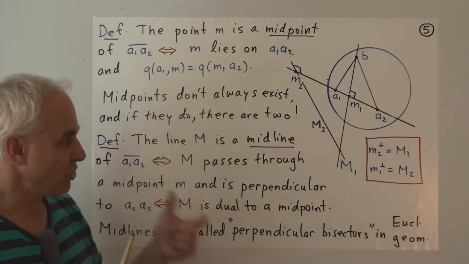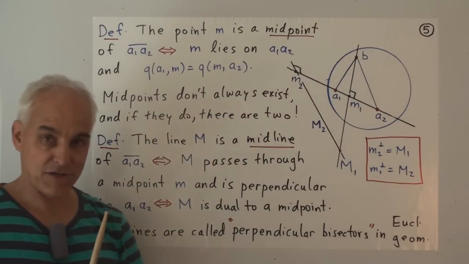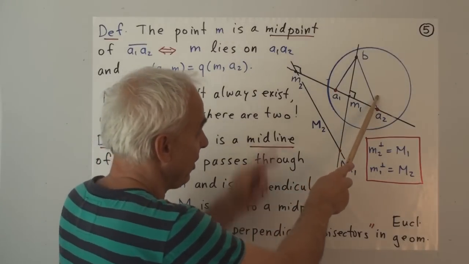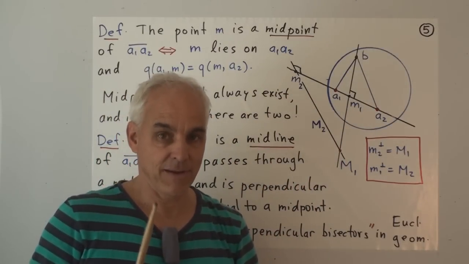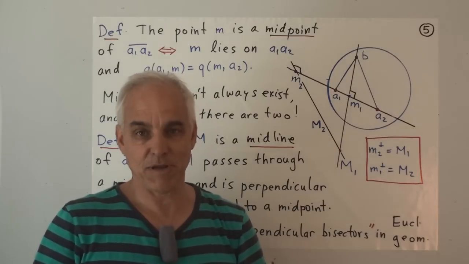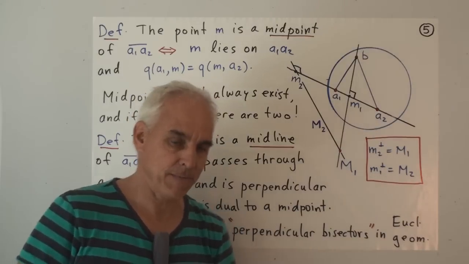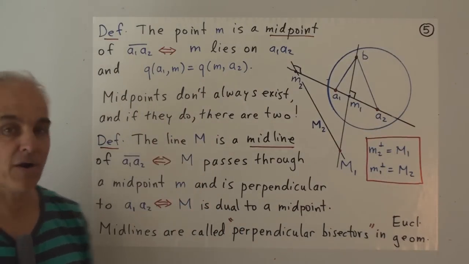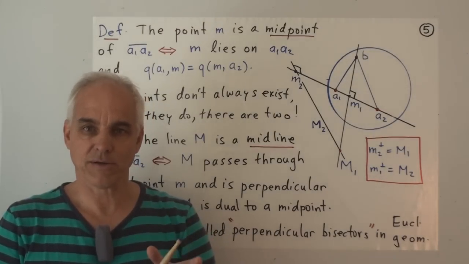You can find 2 points, A1, A2, for which there are no points satisfying this condition. For example, if A1 is inside the circle and A2 is outside the circle, then there will be no points M that satisfy this midpoint condition. So midpoints do not always exist. That's the first point. The second point is that when they do exist, there are 2 of them. There is not just one midpoint.